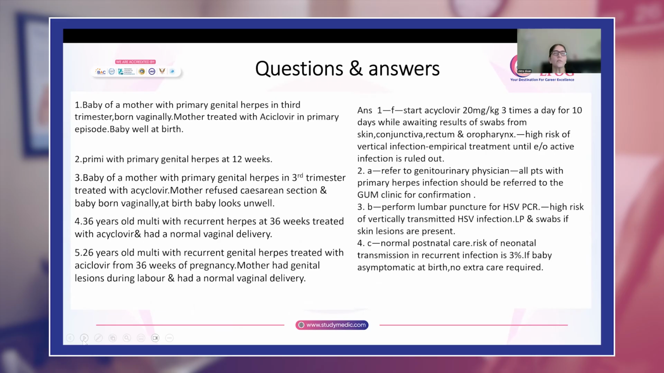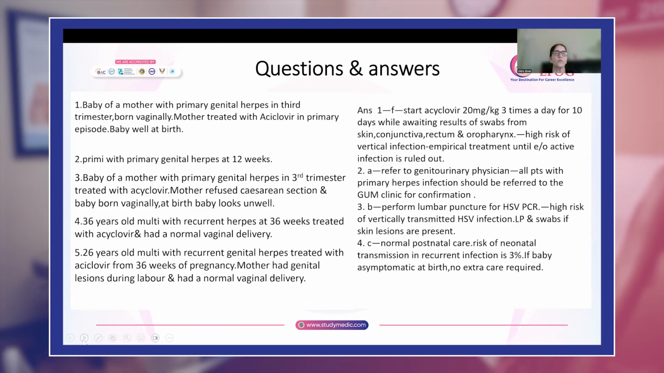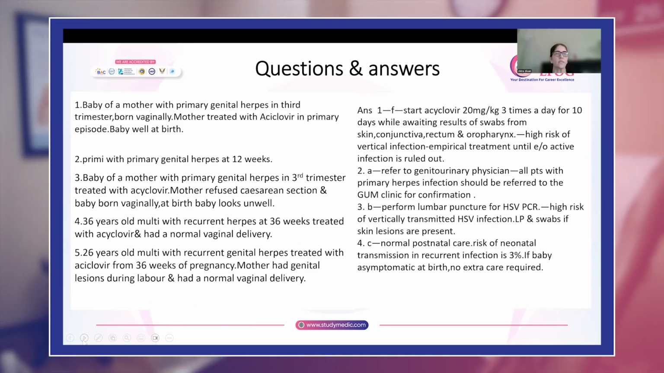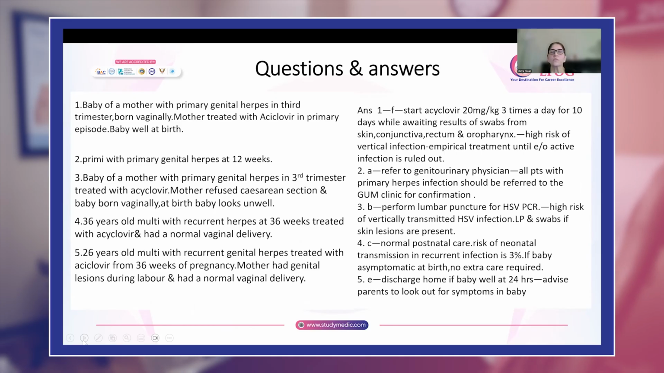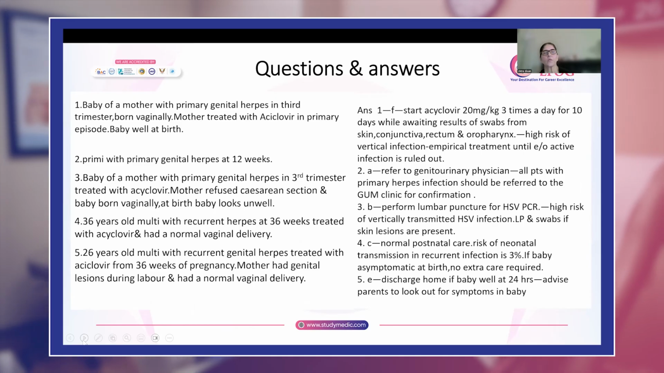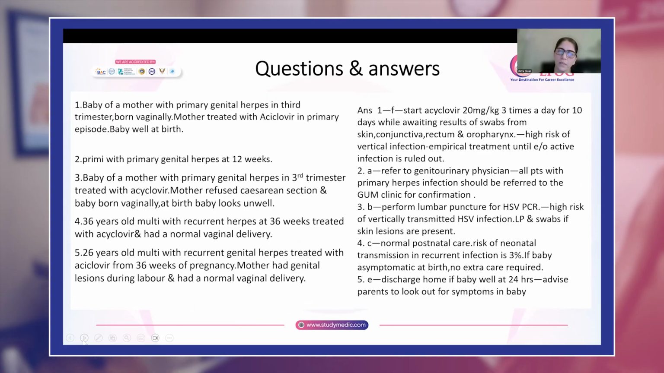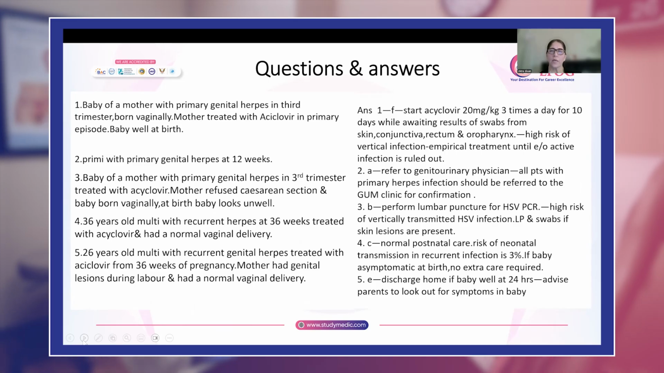Another 26-year-old with recurrent genital herpes treated with acyclovir from 36 weeks of pregnancy. Mother had genital lesions during labor and had a normal vaginal delivery. But remember, because it is recurrent, even though there are active genital lesions during labor, the risk to the baby is not very high.